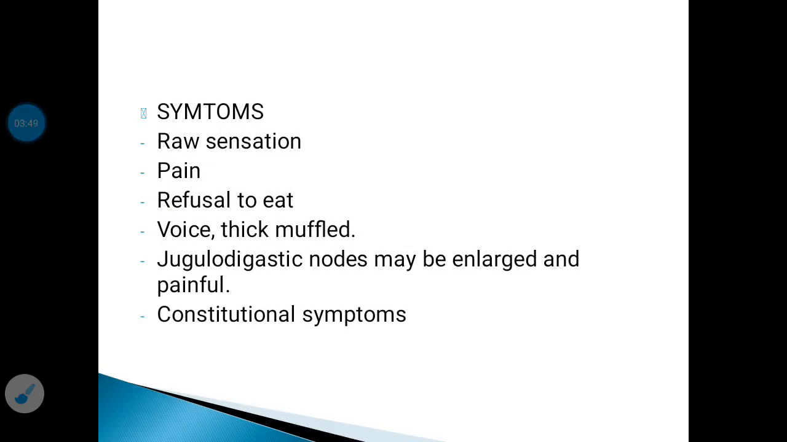The symptoms of acute tonsillitis are a raw sensation and pain in the throat. Especially in children, one important feature that will be present is refusal to eat. The voice of the person will become thick and muffled, and on examination of the neck, the jugulodigastric lymph nodes may be enlarged and painful. Apart from that, the person may also have constitutional symptoms like malaise, fever, etc.